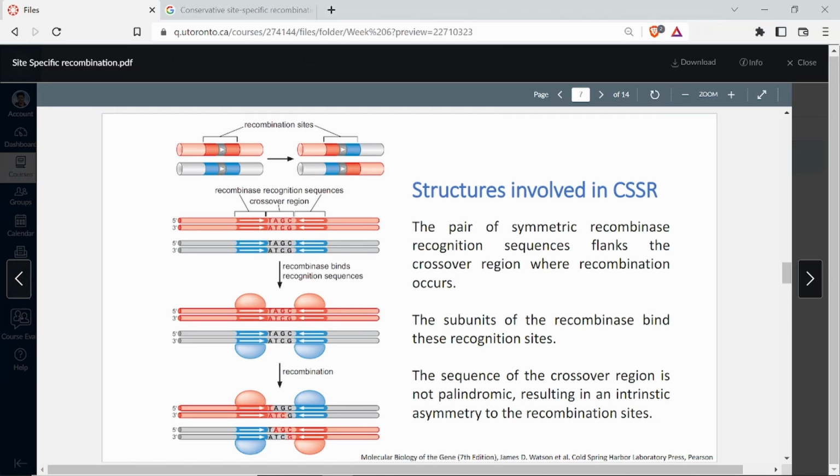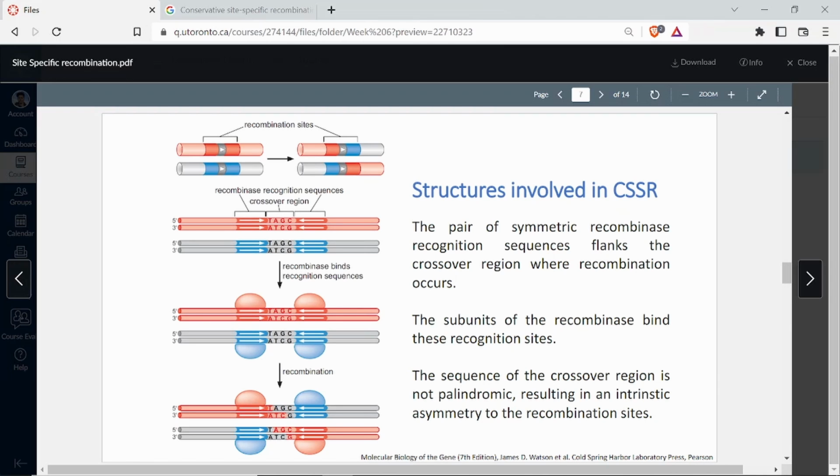These are the sites of recombinase recognition, while the middle one, this arrow containing one, is the one for the crossover. Now it is showing you an expanded view of the same thing. The recombinase recognition sequences are placed symmetrically around the crossover region. They flank the crossover region where the recombination is actually going to occur, because recombination occurs by cleavage and rejoining, and that happens within the crossover region and not in the recombinase recognition sequence, which is the red and blue. It happens in the gray portion, the middle one.